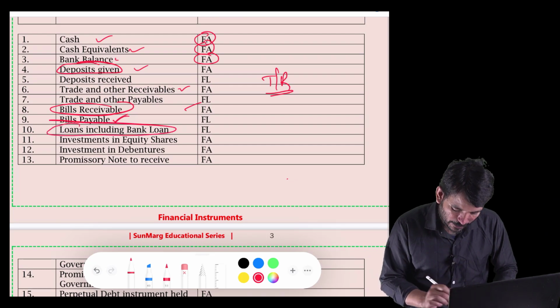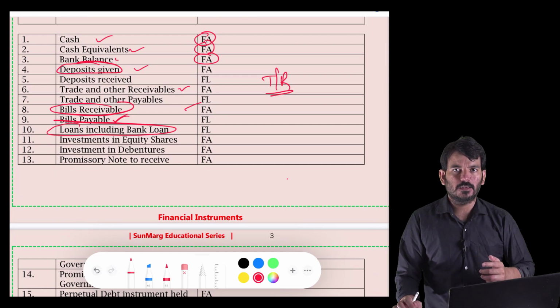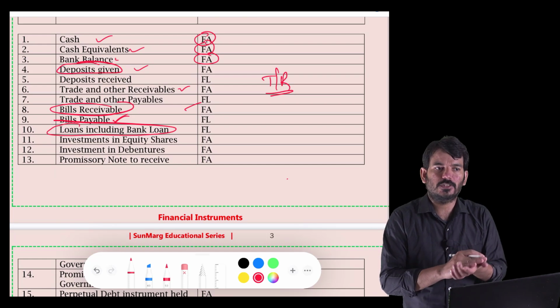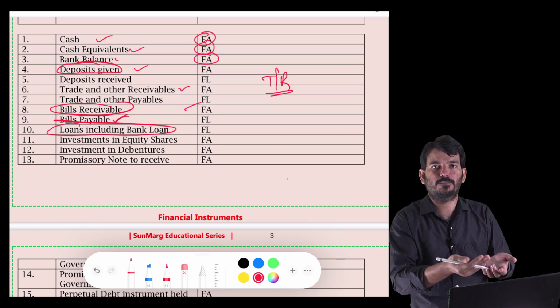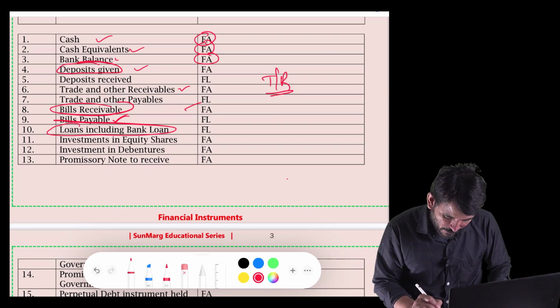Loans, including bank loans. So when I'm taking a loan from a bank, obviously there is a contractual obligation. I need to pay the EMI. I need to make the payment of interest. I need to make the payment of principal. So financial liability.